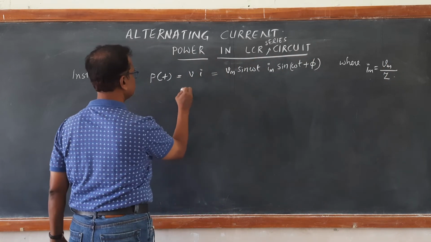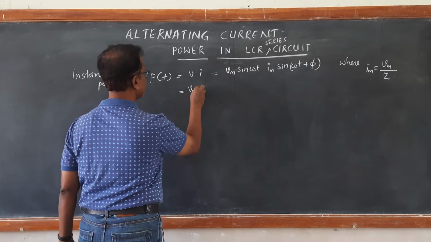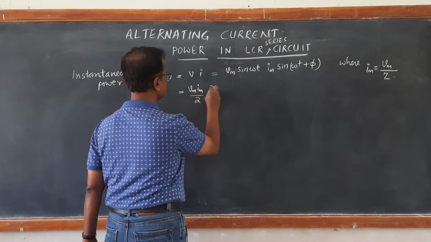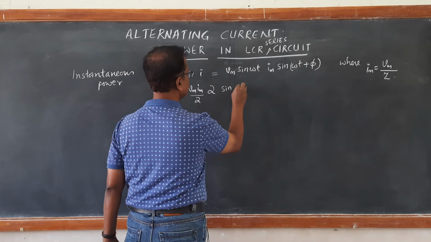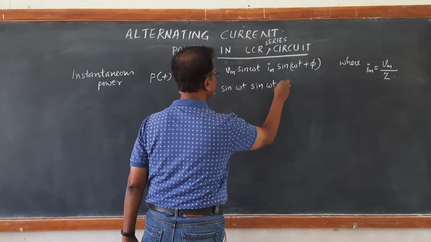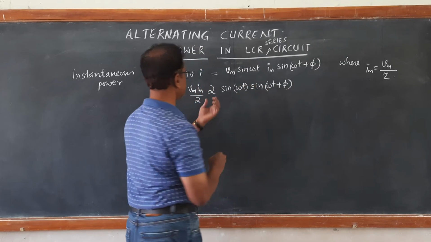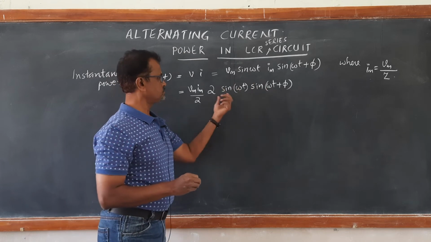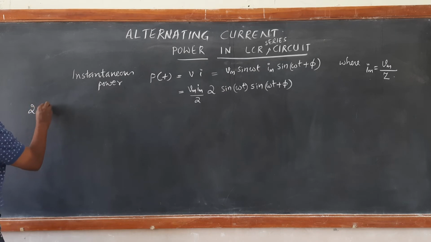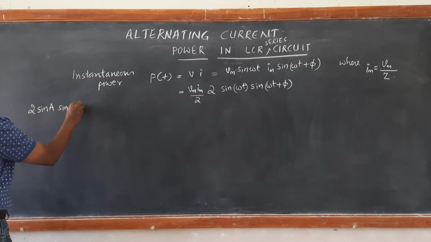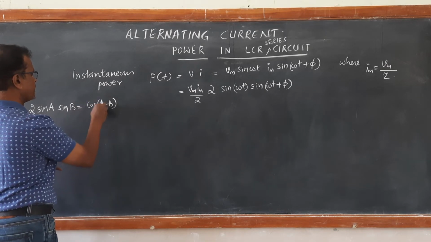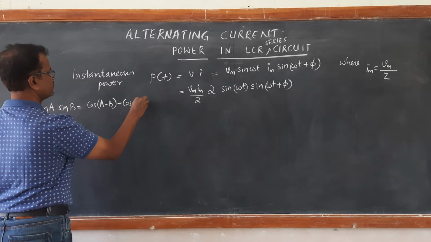So this can be further readjusted as Vm Im, multiplying and dividing by 2. So this becomes Vm Im by 2 times 2 sin omega t into sin(omega t plus phi). This is of the form 2 sin A sin B, a trigonometric identity: 2 sin A sin B is equal to cos(A minus B) minus cos(A plus B).